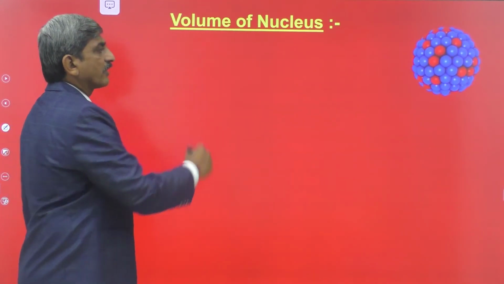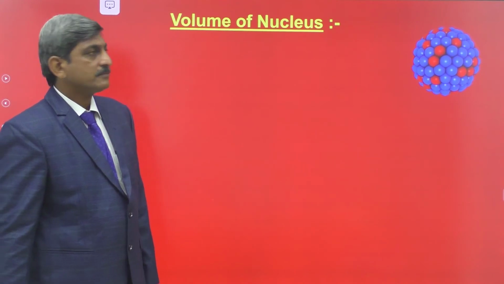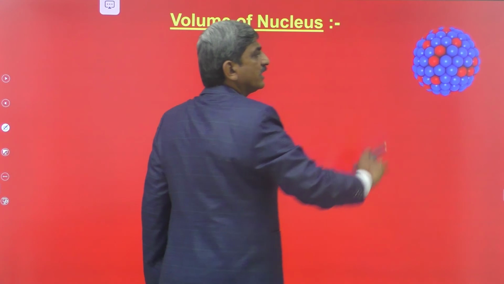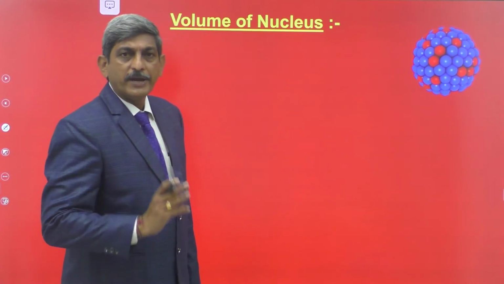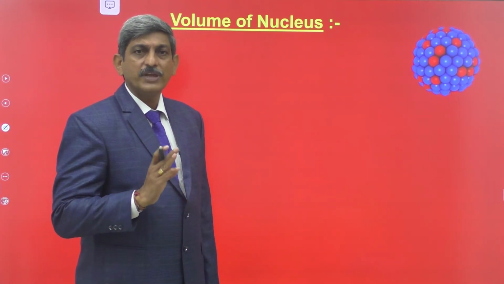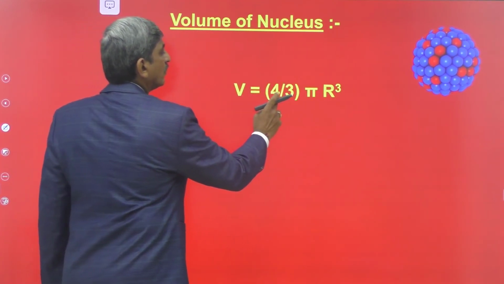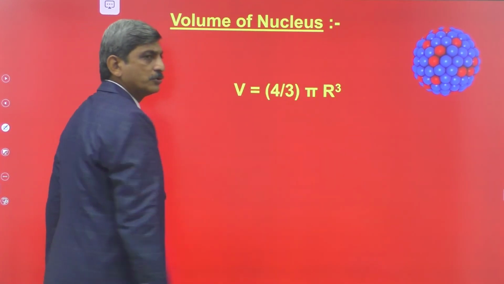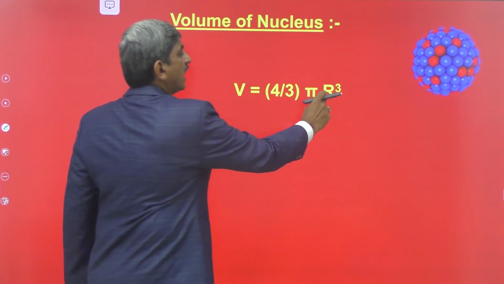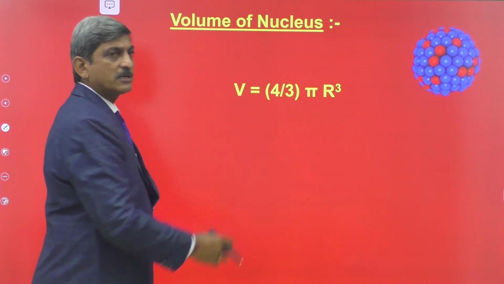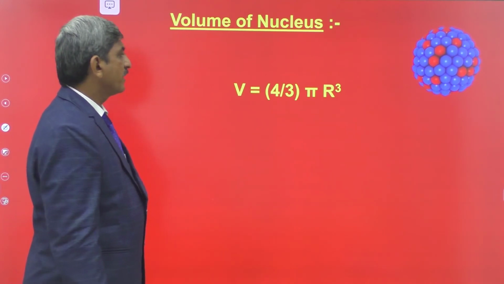Next come to the volume of the nucleus. Already we studied that the nucleus is in the shape of a sphere. By knowing the radius of the sphere, we can determine the volume of the sphere by using the formula V is equal to 4/3 pi r cubed. Here r is the radius of the nucleus, which is given by the formula R naught A to the power of 1/3.